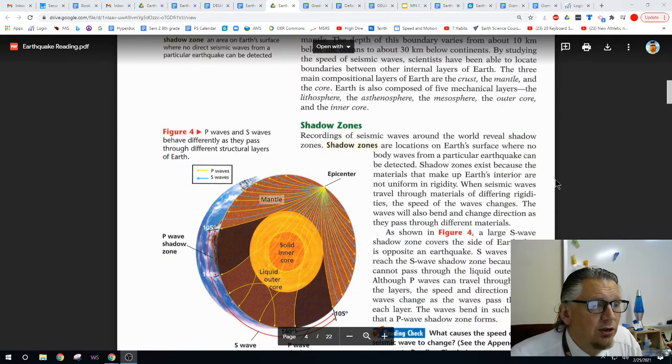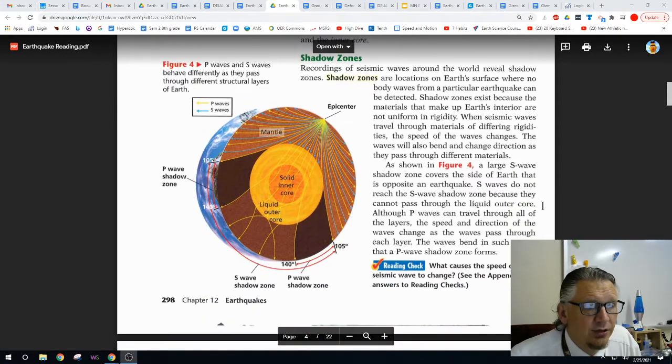Shadow zones. The recordings of seismic waves around the world reveal shadow zones. Shadow zones are locations on the Earth's surface where no body waves from particular earthquakes can be detected. Shadow zones exist because the materials that make up the Earth's interior are not uniform in rigidity. When seismic waves travel through materials of different rigidities, the speed of the waves changes. The waves will also bend and change directions as they pass through different materials.